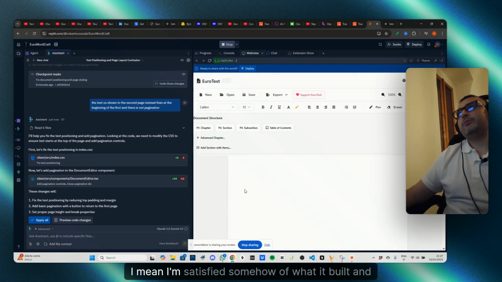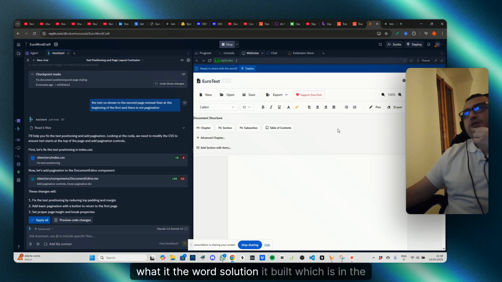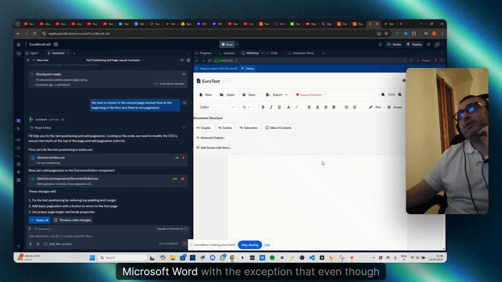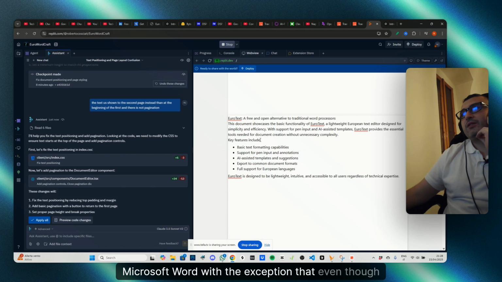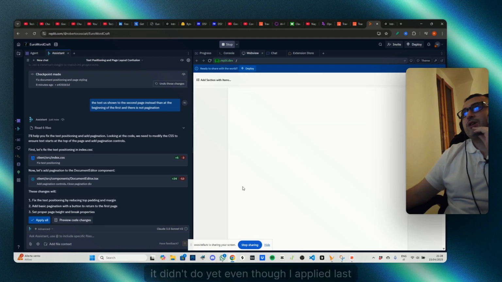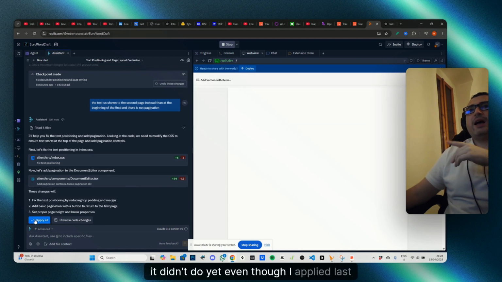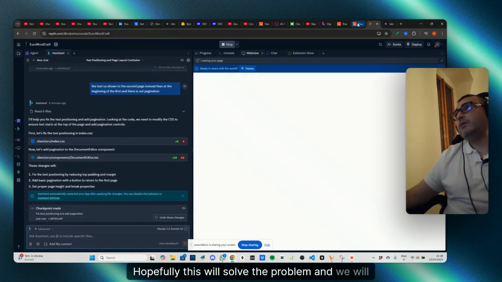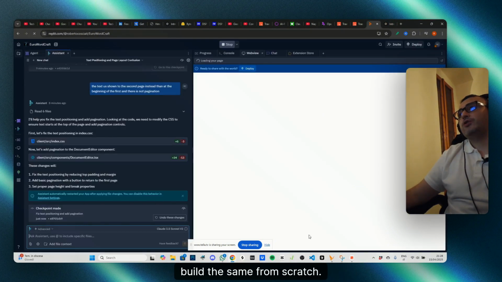I'm somehow satisfied with what it built, which is a European version of Microsoft Word, with the exception that even though I asked multiple times to insert this text at the top of the first page, it didn't do it yet. Even though I applied the last modification, hopefully this will solve the problem. And we will build the same from scratch with Trae.